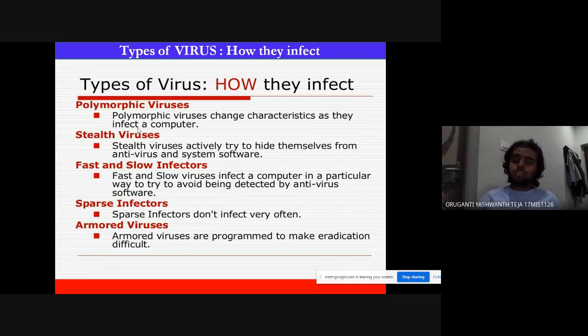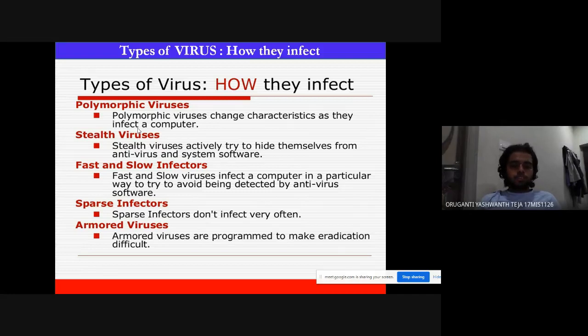Stealth viruses do not attack first. They hide themselves, and after a long time, when the antivirus neglects that virus, it starts its malicious functions. Sparse infectors don't infect very often, and once they infect, it is hard to control them.